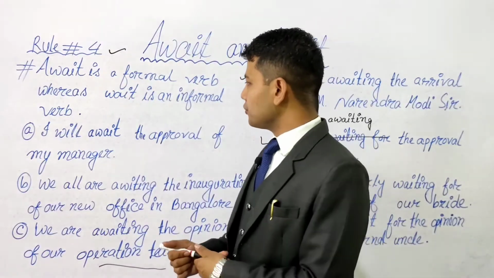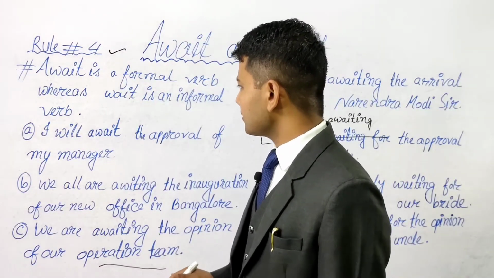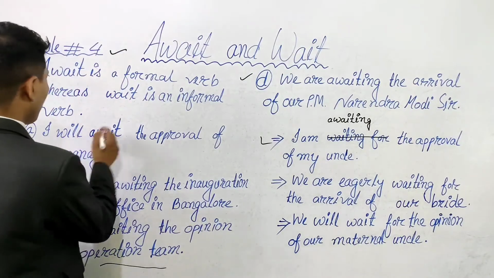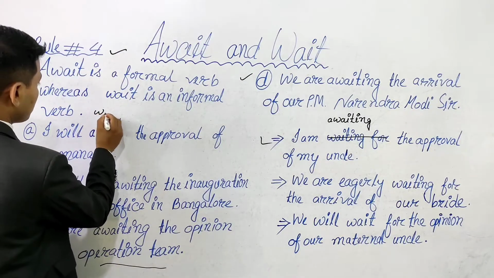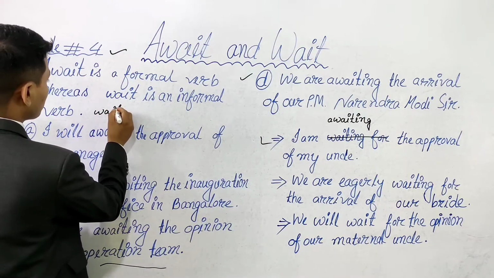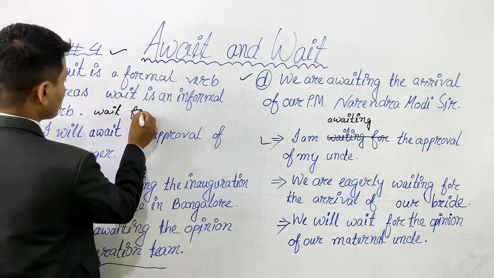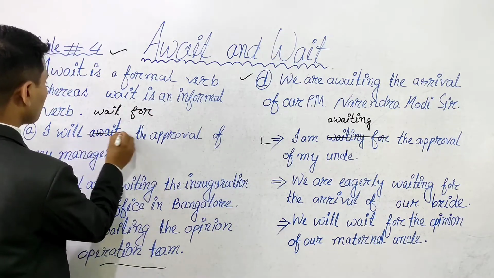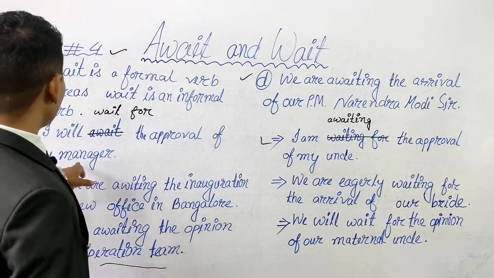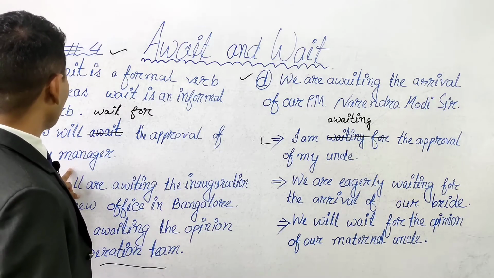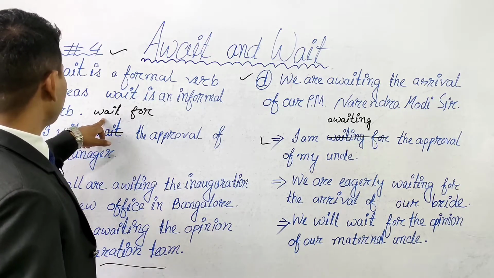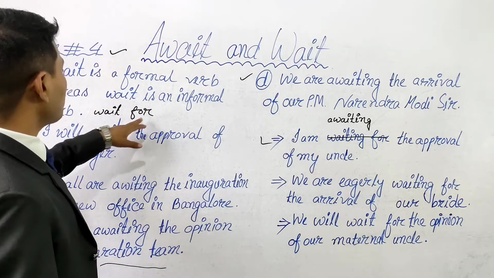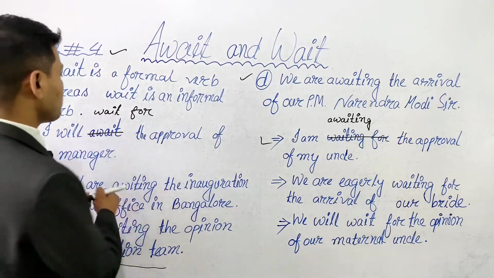Similarly here, if I use wait here, the sentence will be like this: I will wait for the approval of my manager. Whenever we are using wait, then we have to take the preposition before an object.